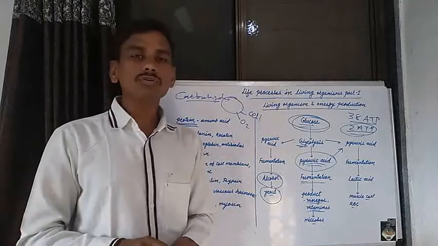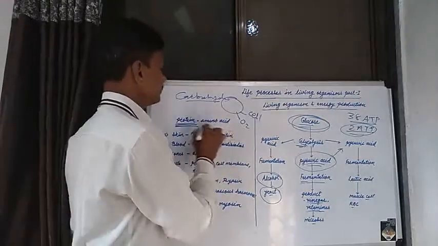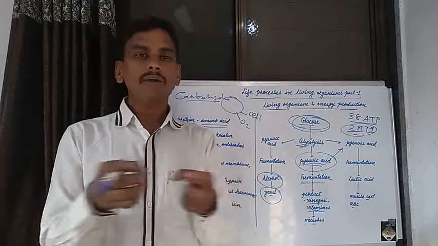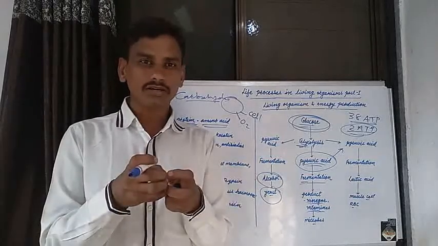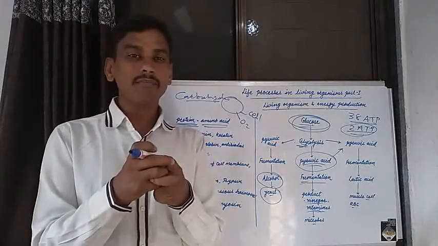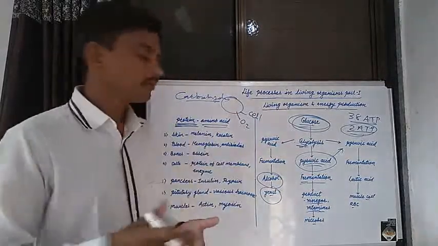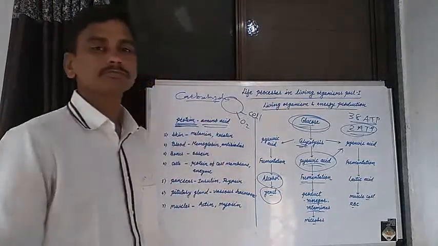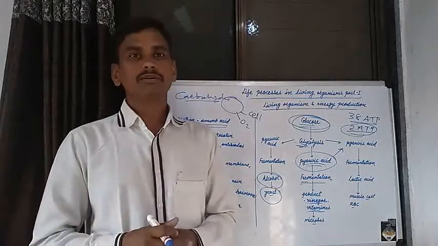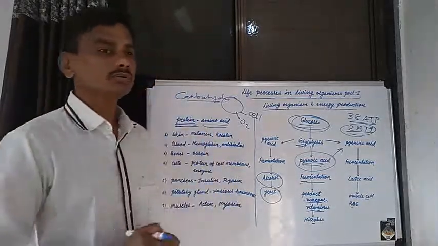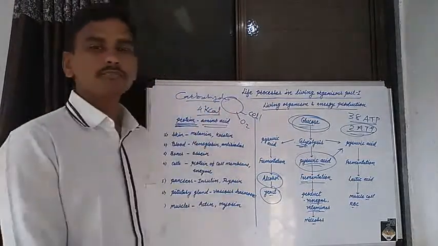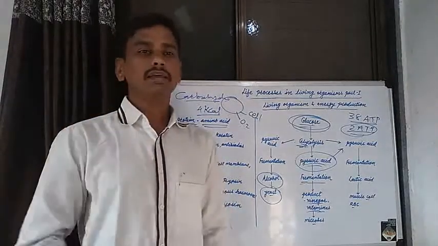We know what is meant by protein. Protein is a macromolecule of amino acids. Many amino acids chemically combine together, bonding together, to form different types of protein. Now 1 gram of protein gives 4 kilocalories of energy.